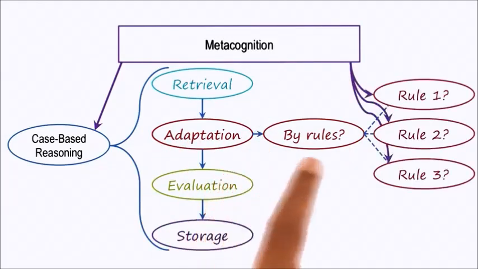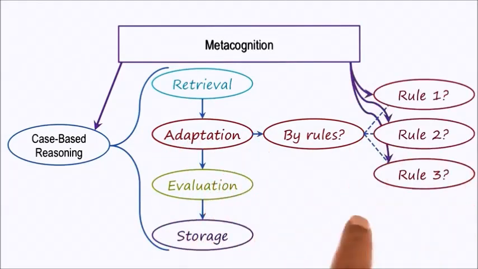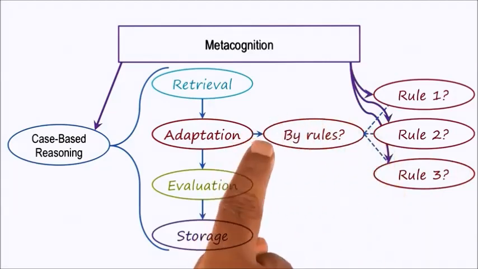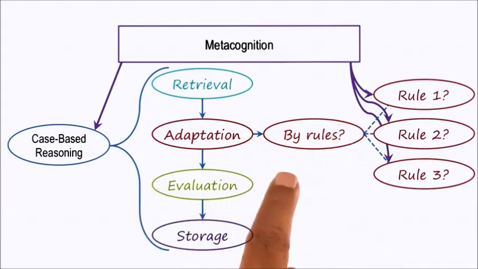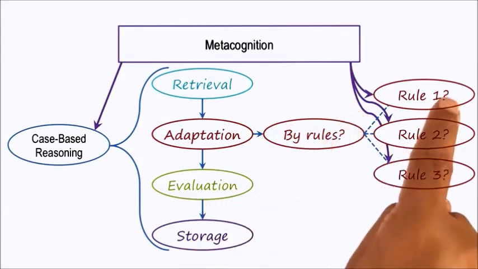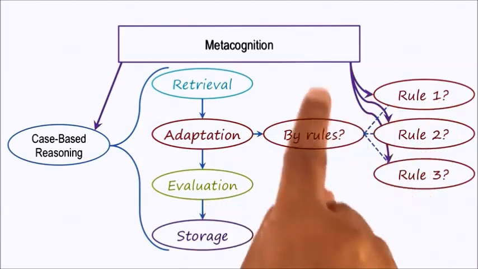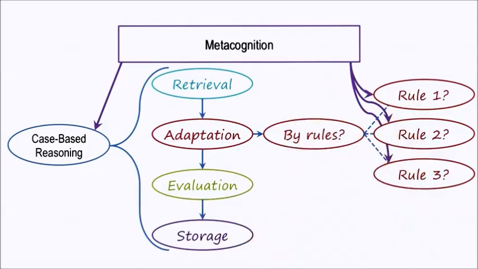We can also use a similar analysis at the next lower level. Suppose that metacognition decides to pick the method of rule-based reasoning for doing the case adaptation. Now the question becomes what rule to apply, rule 1, 2, or 3. We can imagine meta rules that select which rule to apply under a given condition.